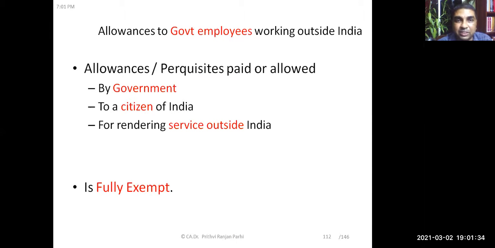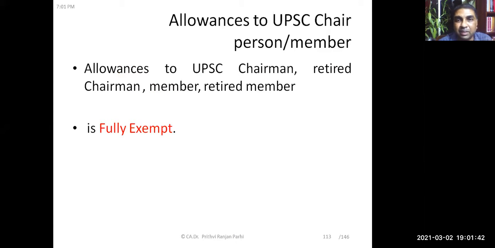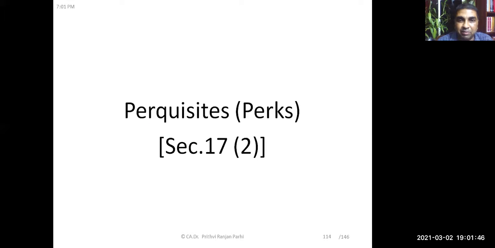Then allowances received by government employees who are working outside India. Not only allowances, the periods are also exempt. We have discussed that. Allowances received by the UPSC chairperson are fully exempt. So these are the exempted allowances. Up to this, these parts we have discussed, right? So now today we'll start this part, perquisites.